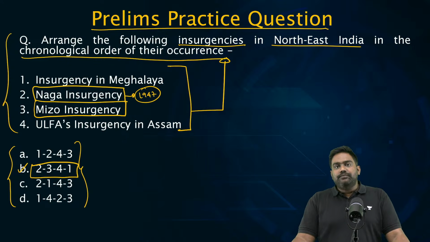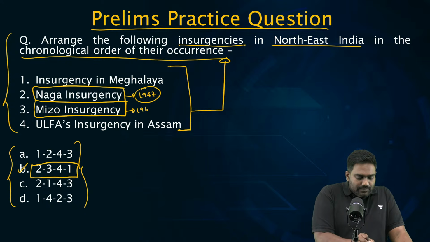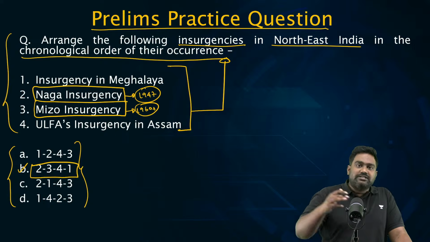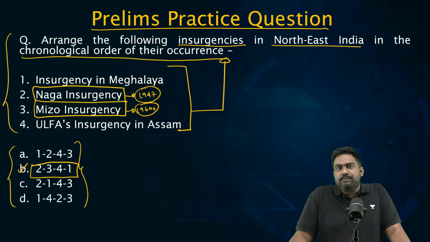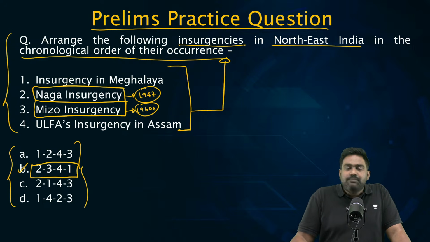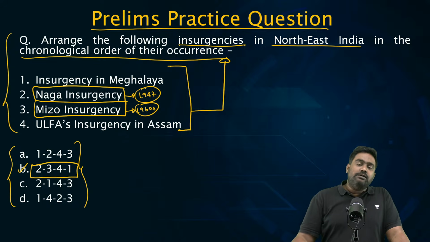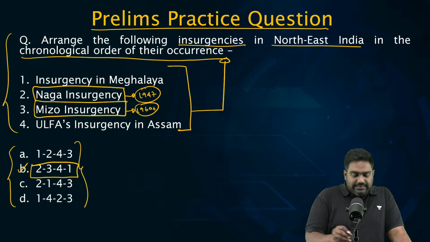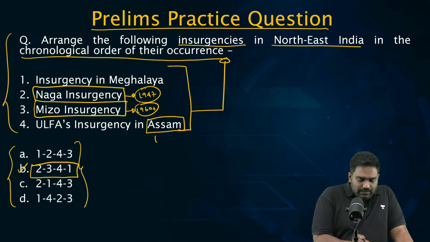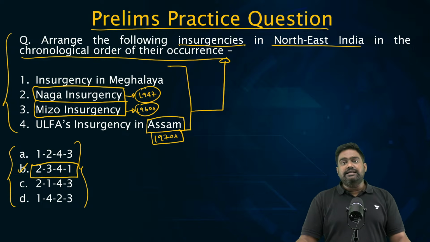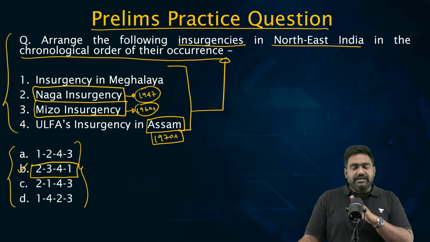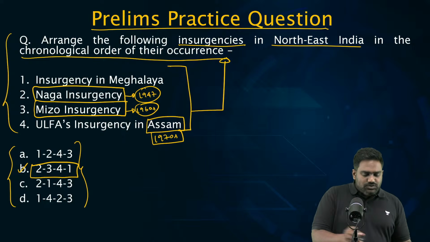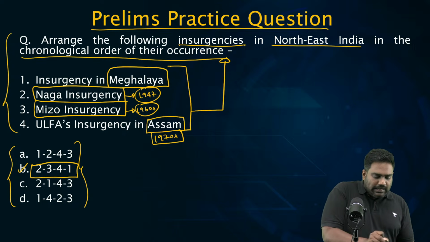insurgency in Mizoram in the 1960s. We also saw insurgency in Manipur in the 1960s parallelly. So Mizoram, Manipur would be next. Then comes Assam and Tripura in the 1970s. In Assam and Tripura, we saw the breakout of insurgencies from the 1970s onwards. And the last would be Meghalaya. Meghalaya saw insurgency in the 1980s.